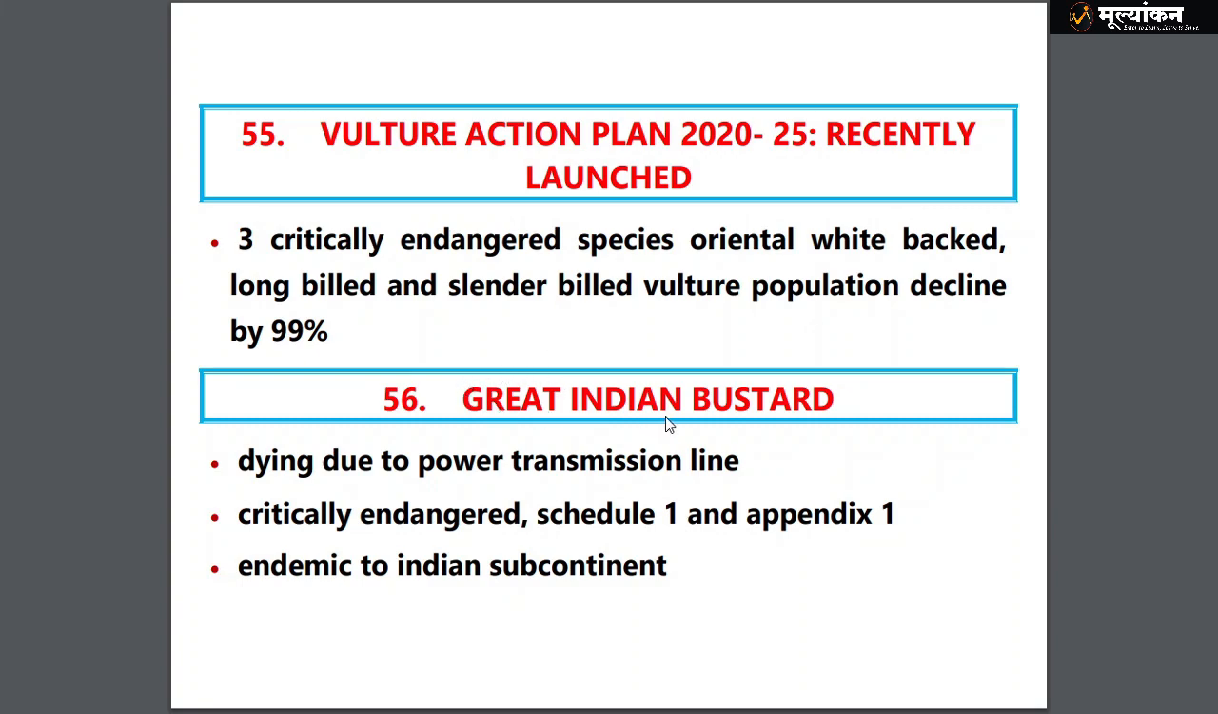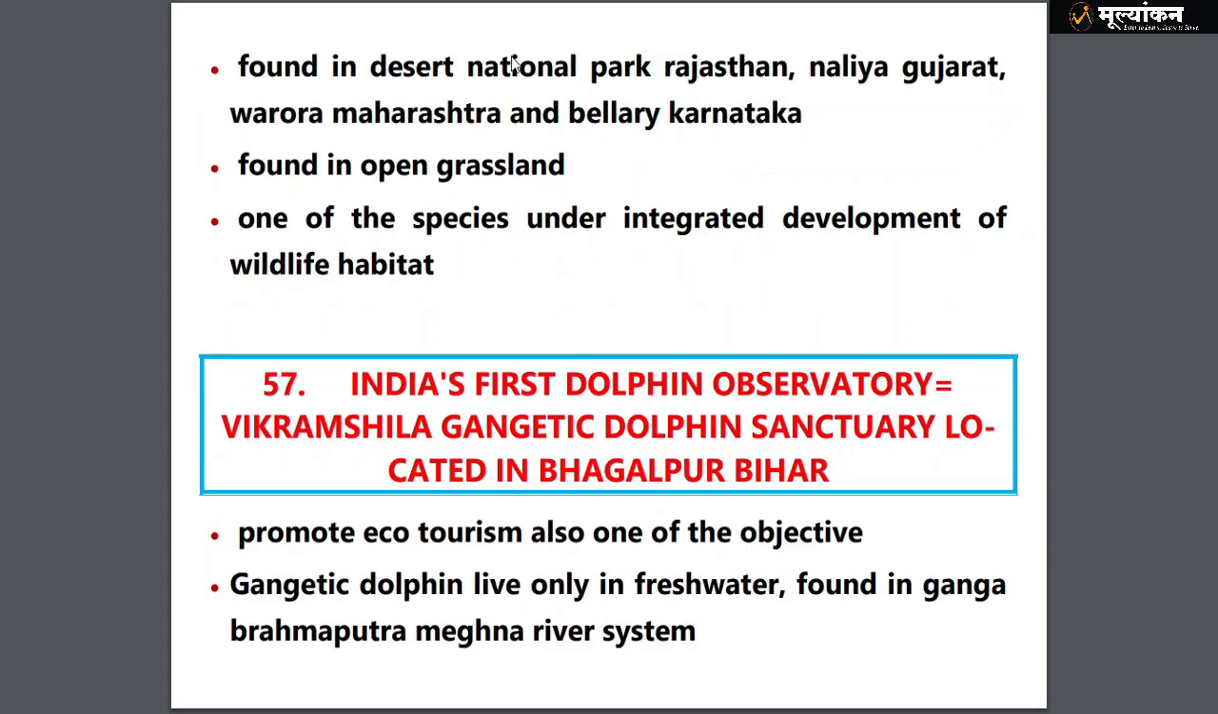Then we have the most important, the Great Indian Bustard, a critically endangered species, Schedule 1, Appendix 1, endemic to the Indian subcontinent. Population is declining due to power transmission lines. Found in Desert National Park Rajasthan, Naliya Gujarat, Warora Maharashtra and Bellary Karnataka. Found in open grassland, one of the species under the Integrated Development of Wildlife Habitat. So this is a program, Integrated Development of Wildlife Habitat.